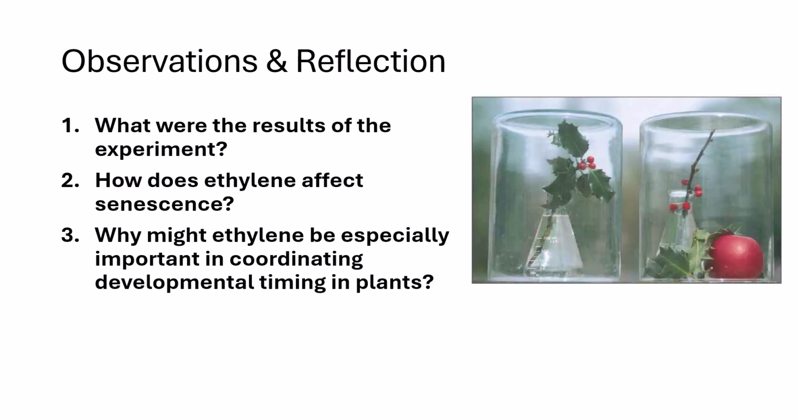Now you'll answer these 3 questions in your lab notebook. First, describe what happened in the branch exposed to ethylene compared to the control. Then explain how ethylene affects senescence based on what you observed. Finally, think more broadly. Why might ethylene be especially important for coordinating timing in plant development, like fruit ripening or seasonal leaf drop?